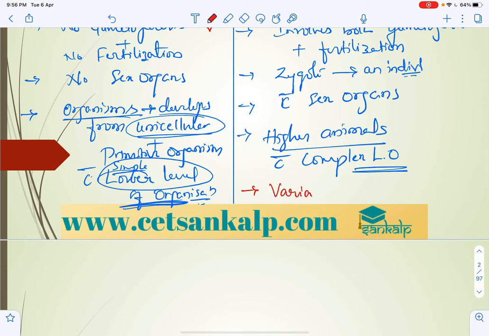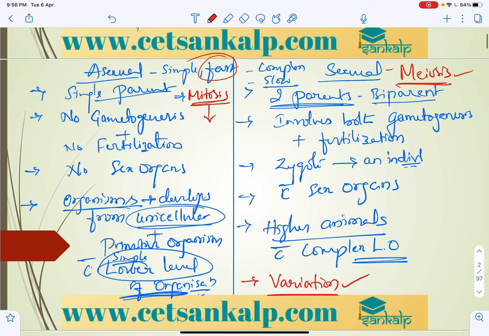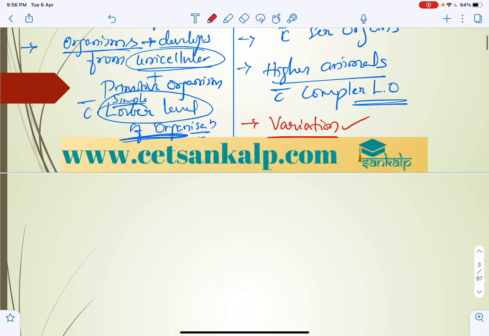So the fundamental or vital process for variation is sexual reproduction. Here we can say that asexual is single parent, uniparental, and here it is biparental. In asexual reproduction there is no scope for variation.